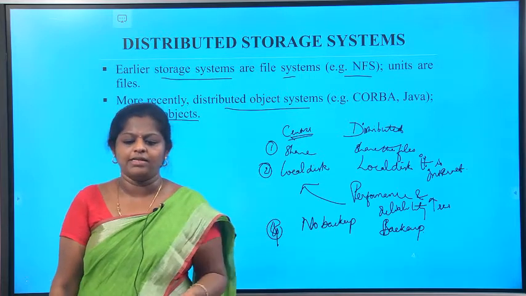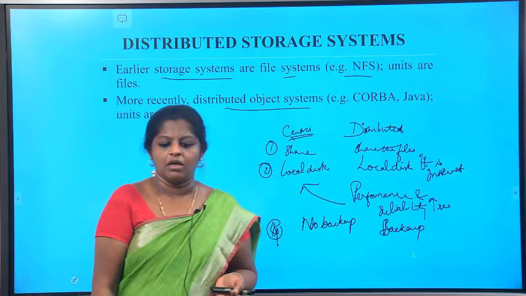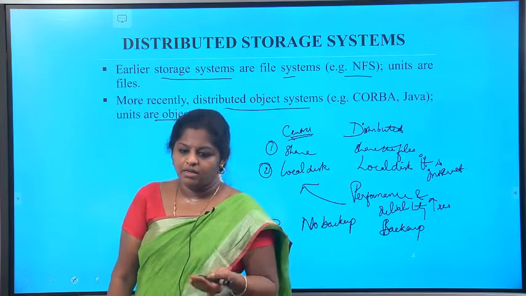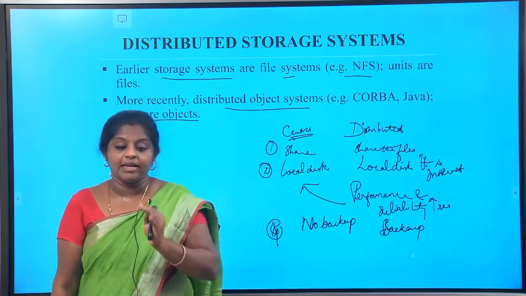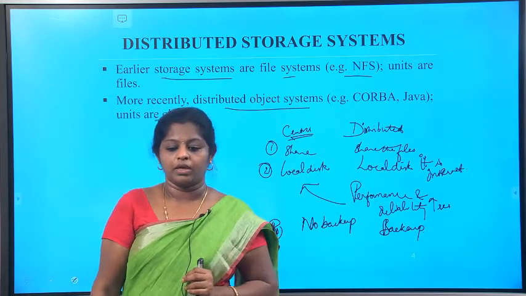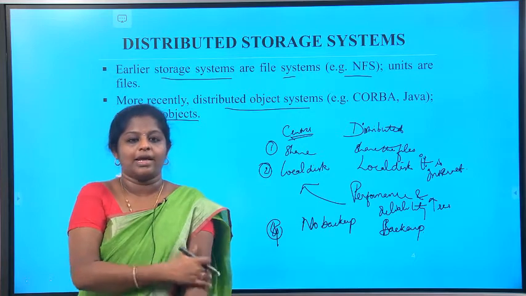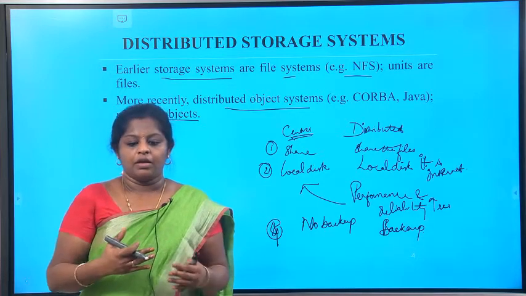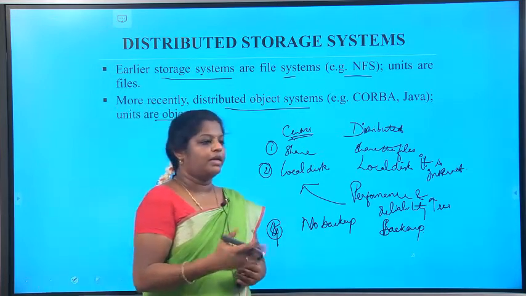Here the file service enables the programs to store and access the remote files exactly as you do with local ones, allowing the users to access their files from any computer in an intranet.